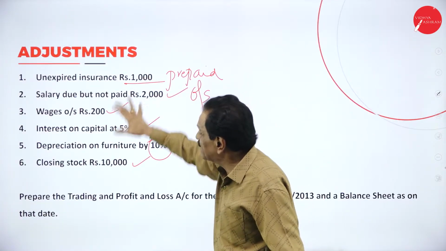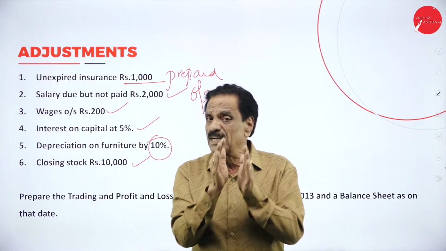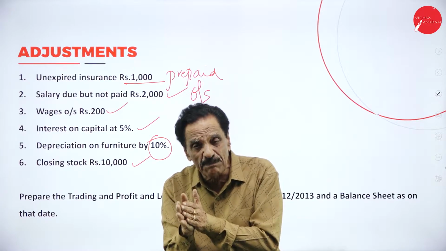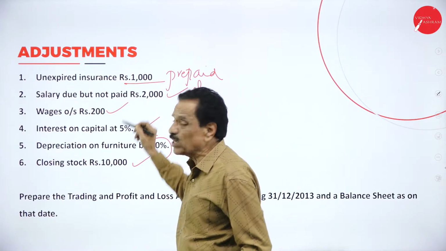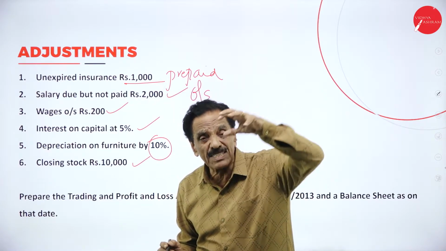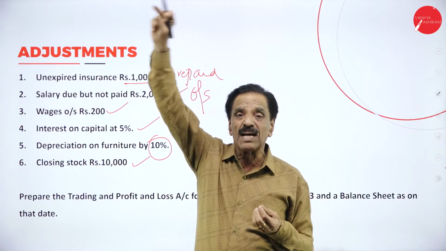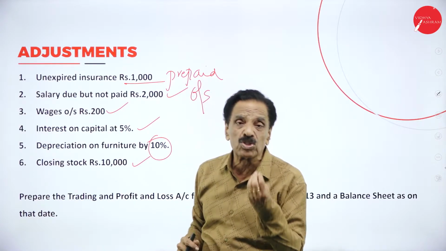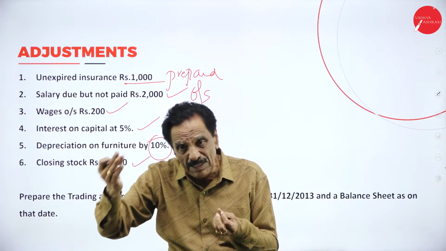Then all adjustments should appear twice. I told you so many times the items in the trial balance should appear only once, but the items in the adjustments should appear twice. What is the first item? Unexpired insurance means prepaid. Deduct from insurance, and show on the asset side of the balance sheet. Salary due but not paid means outstanding. Add to salary, then show on the liability side of the balance sheet.